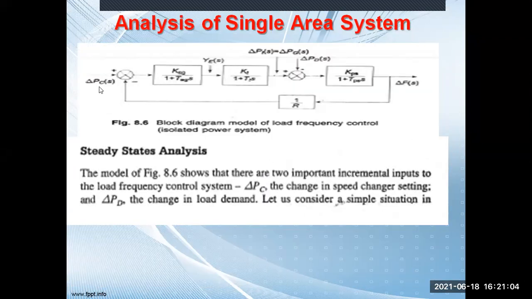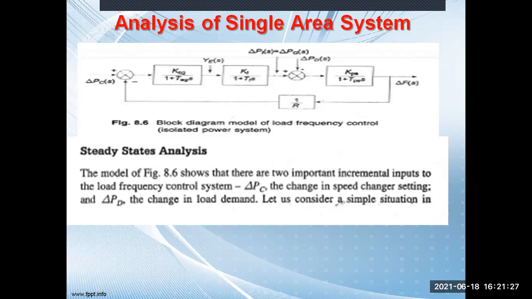When we have two inputs, we apply superposition. If you remember your block diagram reduction technique in control system 1, you have studied that with two inputs we cannot take them together; we have to take these two inputs one by one.